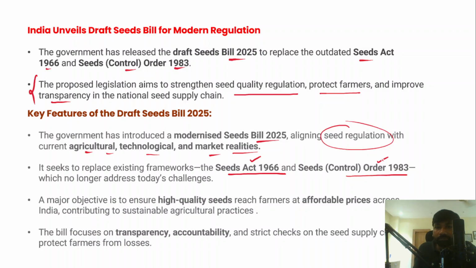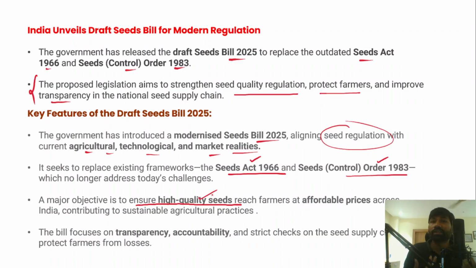Right now, in fact, the main and key objective is to ensure affordable seeds, that too high quality seeds, and those high quality seeds are accessible to every farmer at affordable prices. Now, when every farmer is able to access seeds at affordable prices, it certainly increases crop productivity, it increases their incomes, it will help achieve the objective of doubling farmers' income, and it will also ensure food security of our country, and it will also help the food processing industry. We can also export food to other countries, right?